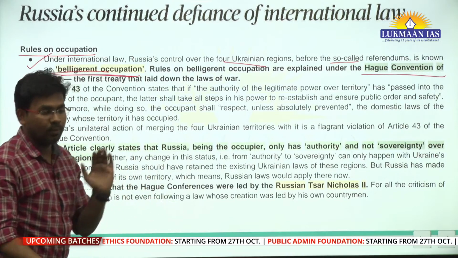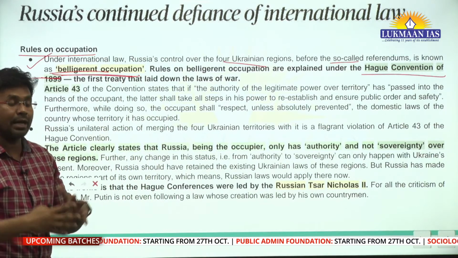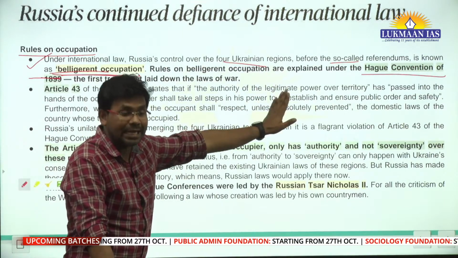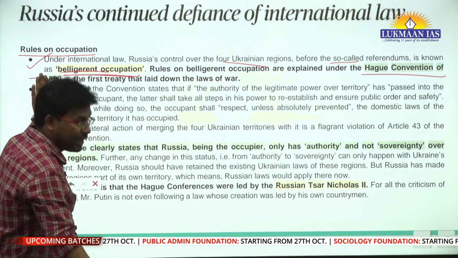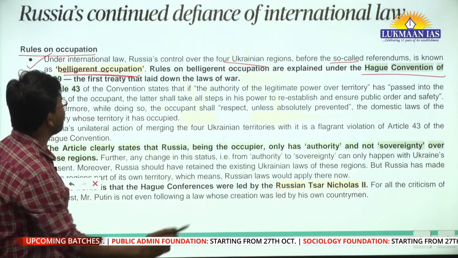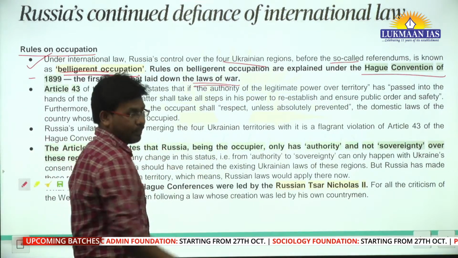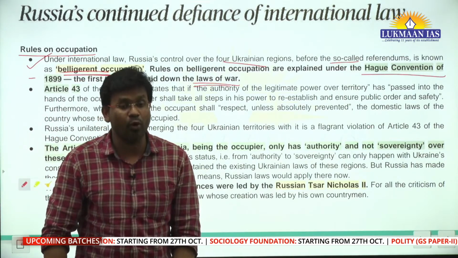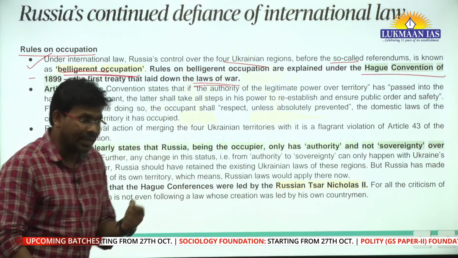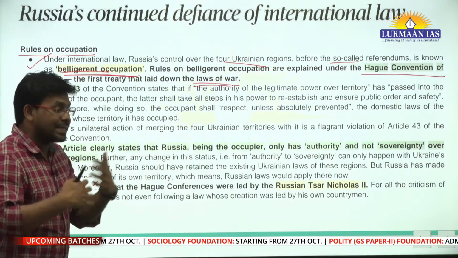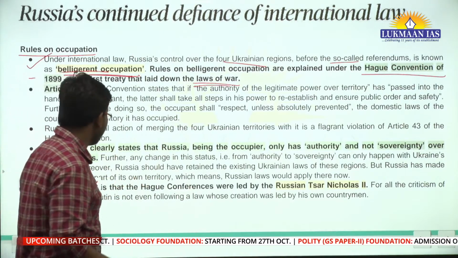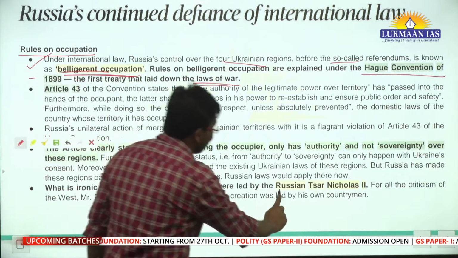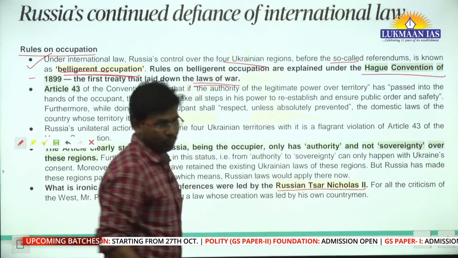But now, slowly and gradually, people have created laws for themselves. One of these laws is the Hague Convention of 1899. It laid down the laws of war, and one important thing is that these conventions were presided over by the Russian Tsar Nicholas II.